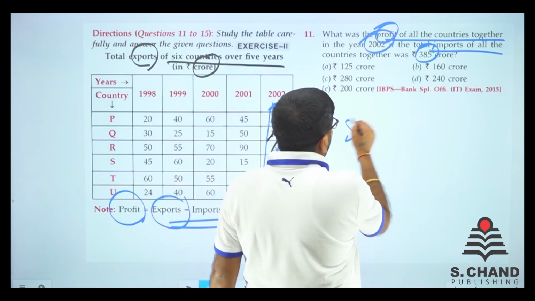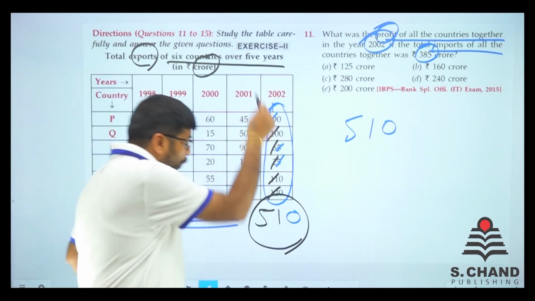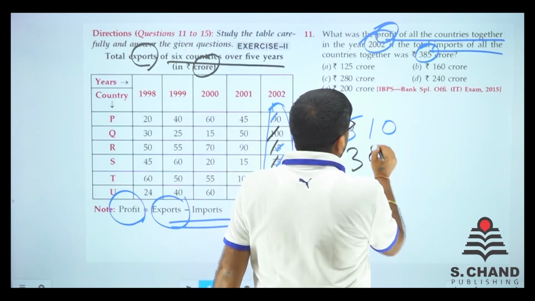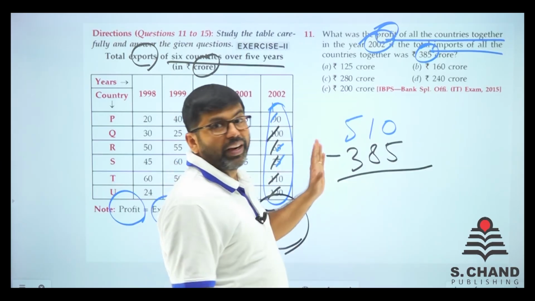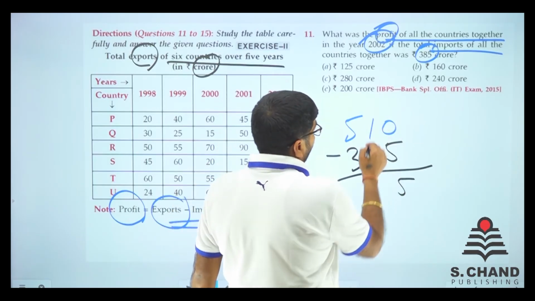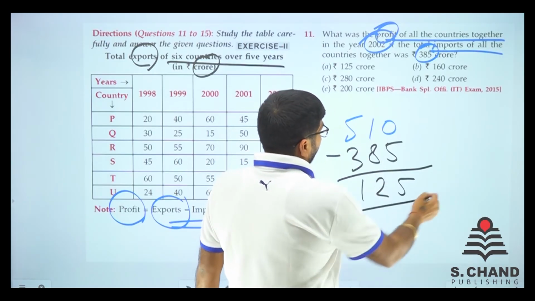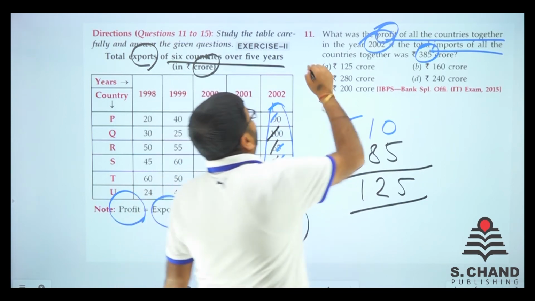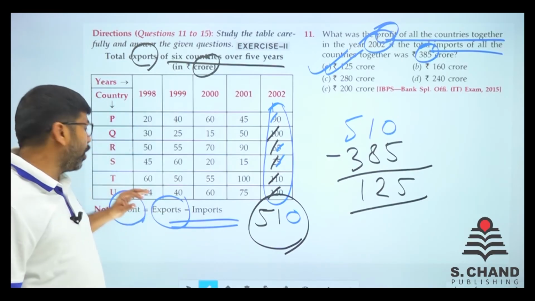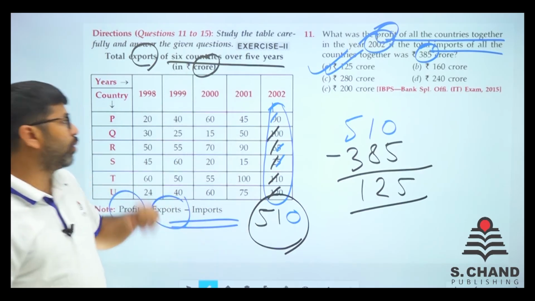So if we use the formula, profit is exports minus imports. Export we have calculated, import is given. Just do the necessary things. So we need to calculate this, right? 10 minus 5 is 5. It is 0 here. 10 minus 8 is 2. We got 1 here. So 4 minus... 125 crore. Is there any option like 125 crore? Here it is. So that was not that tough. Just remember the formula: profit equals export minus import. And whatever is given, just calculate that.